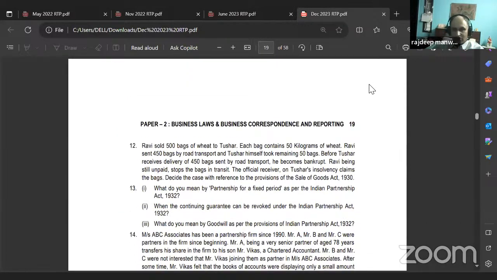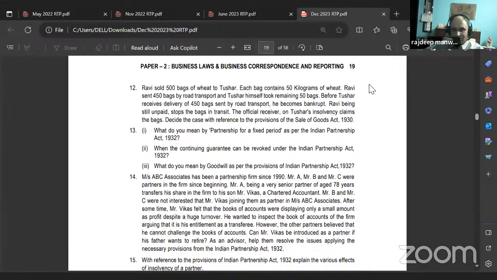We are doing so many case laws and so many case laws come in the exam. That's why we are doing it. Remember, out of 60 marks, you have around 24 to 28 marks which come through case laws. I think so. Yes, 24. So you will have to be very, very careful while doing the paper, right?